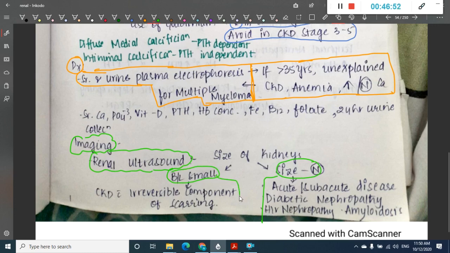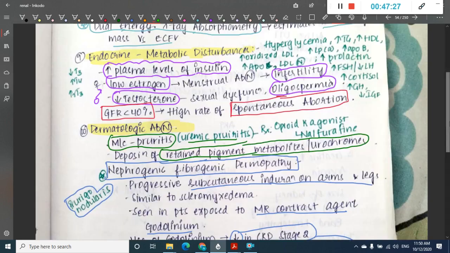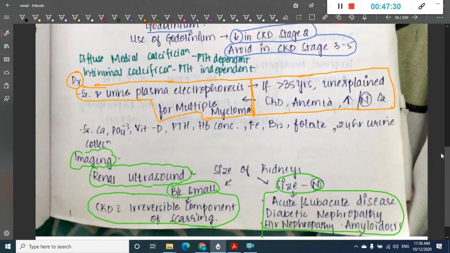If the size of the kidney is bilaterally small, this shows that the chronic kidney disease has an irreversible component of scarring. Whereas if the size of the kidney is normal, then this shows that there is acute or subacute disease, associated with diabetic nephropathy, HIV nephropathy and amyloidosis. So this is about the imaging.